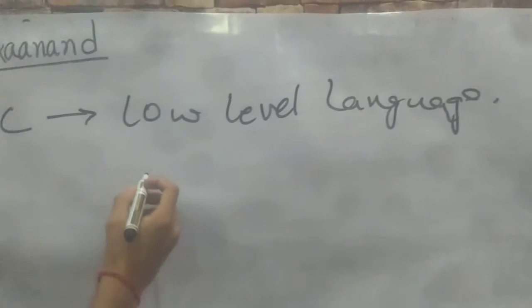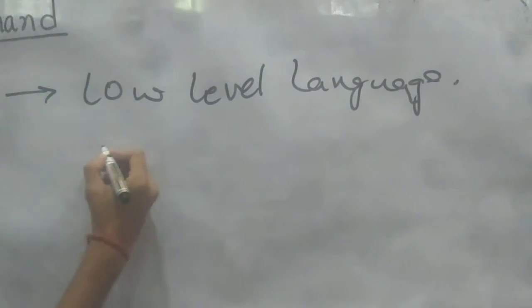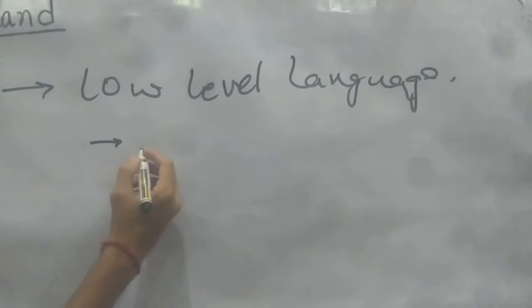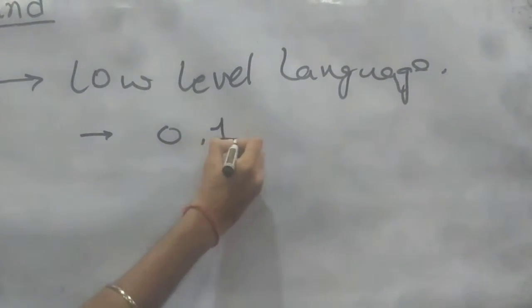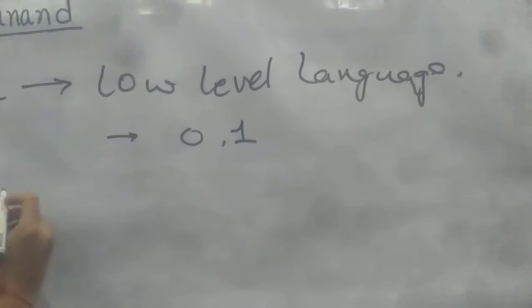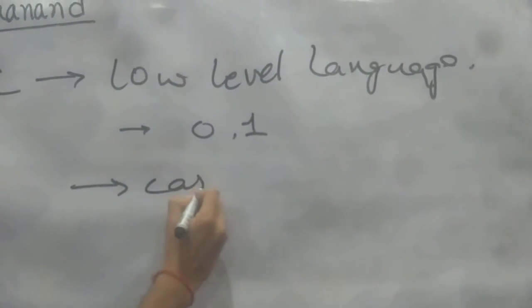The data or instructions that are to be written in C are considered by the computer in 0 and 1 format, that is binary format. And second thing, it is a case sensitive language.